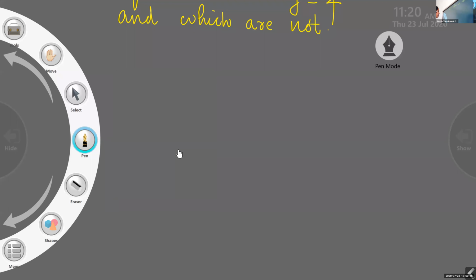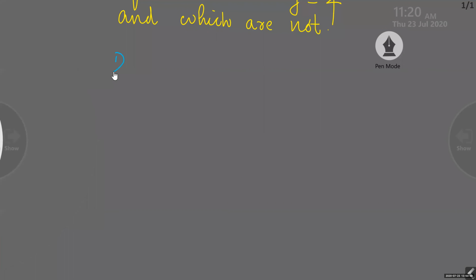Can you see? First one is (0, 2). Second one (2, 0). Third one (4, 0). And fourth one (root 2, 4 root 2). And fifth one (1, 1).